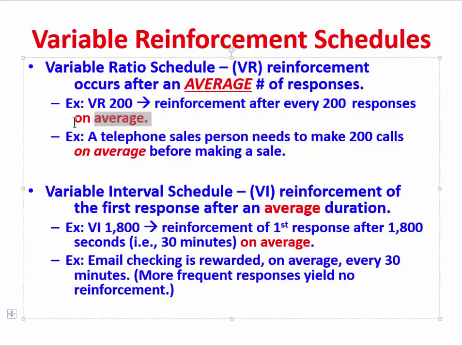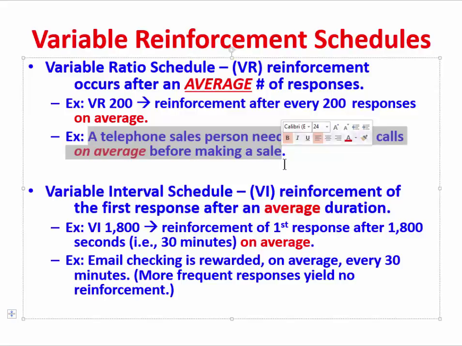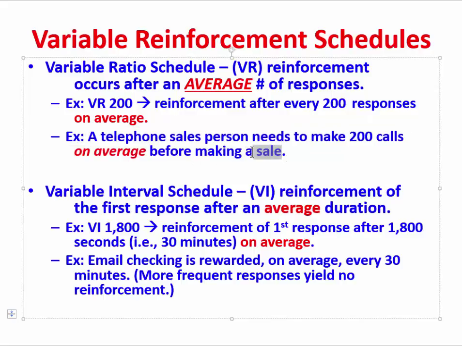You have to make a certain average number of responses. Here's an example. A telephone salesperson needs to make, on average, 200 calls before making a sale. This person can never really be sure when the next sale will occur, but we can look at the data and say that after a certain number of attempts, on average, 200 calls will have occurred before they actually make the sale. That is the salesperson's reinforcer.